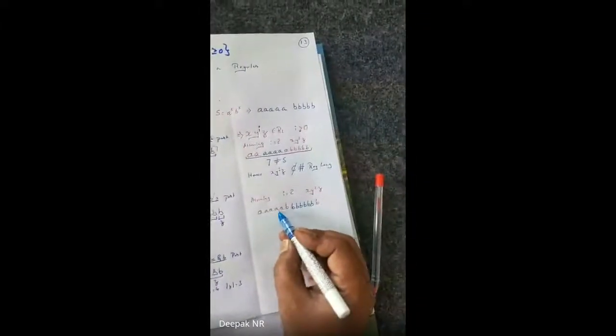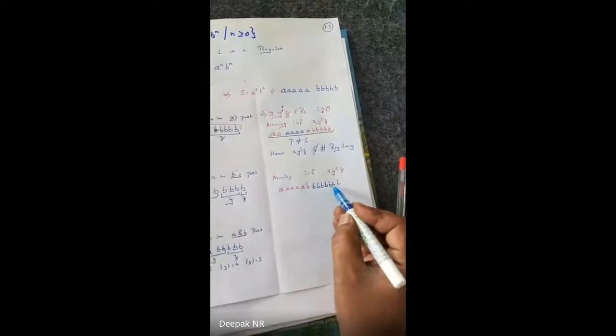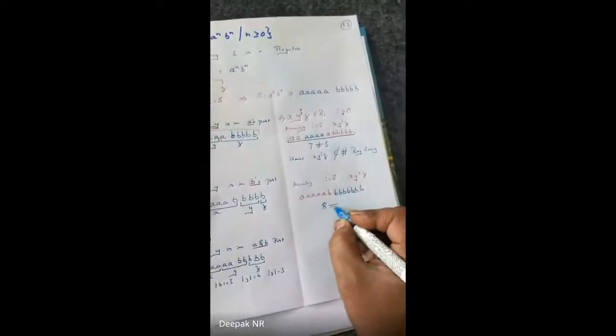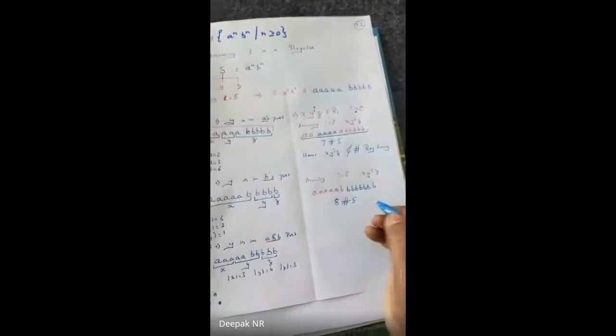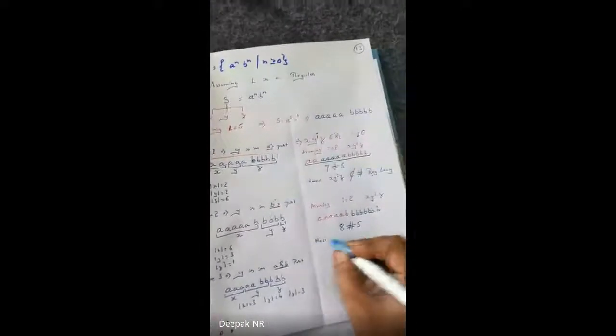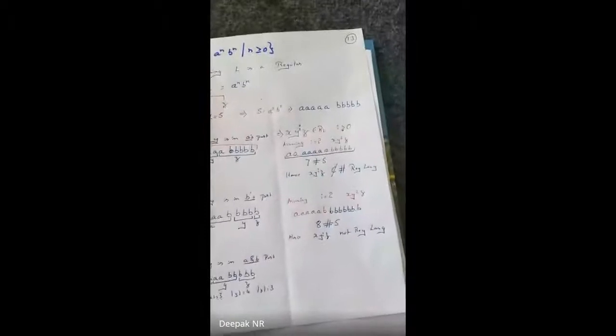Clear? Okay, now what is the length of B now? The length of A is 1, 2, 3, 4, 5. Correct. The length of B is 1, 2, 3, 4, 5, 6, 7, 8. The length of B is 8 and actually it has to be 5. Hence it is not equal to 5. Is that clear? Hence X, Y to the power I and Z is not a regular language. Is that clear? Hence it is not a regular language.